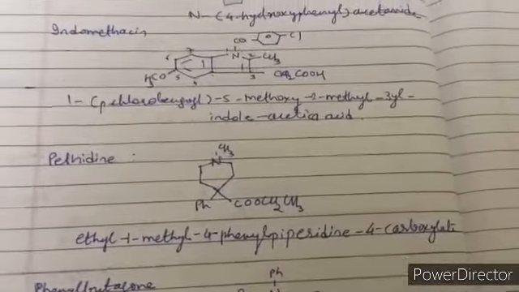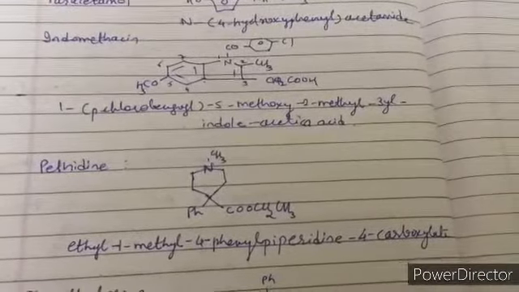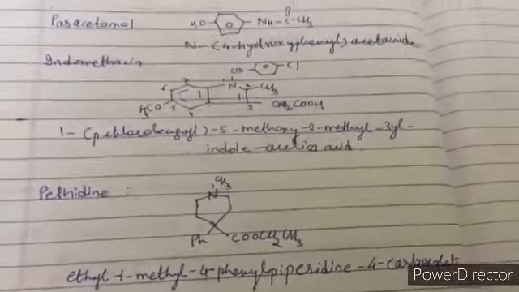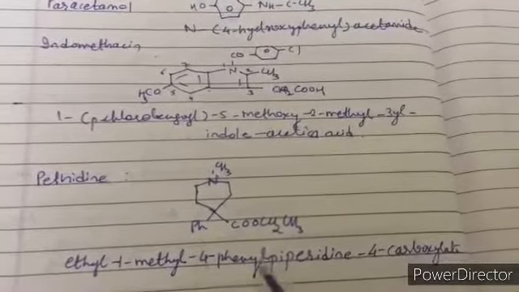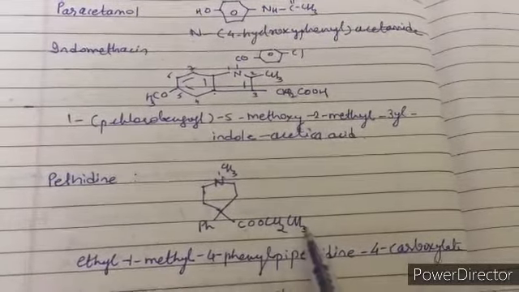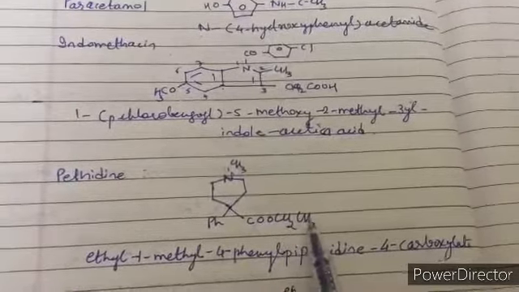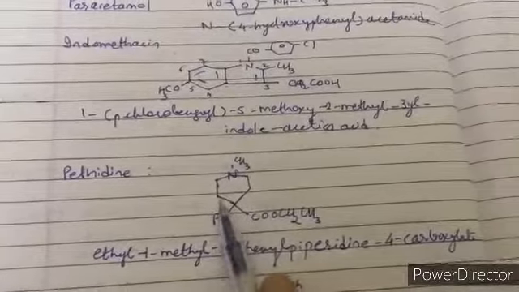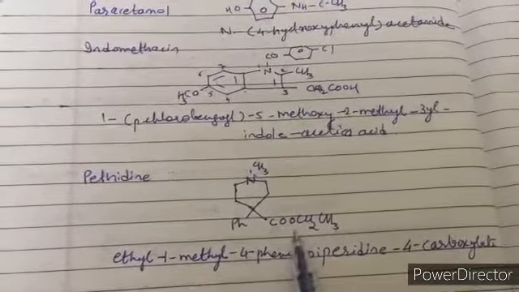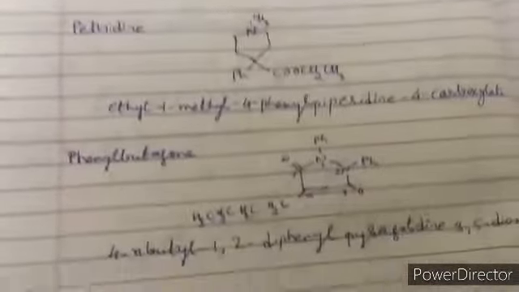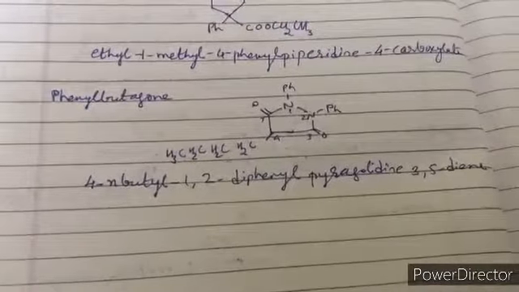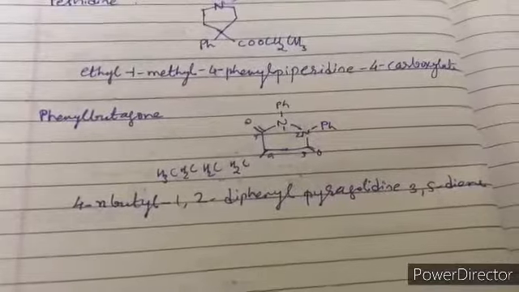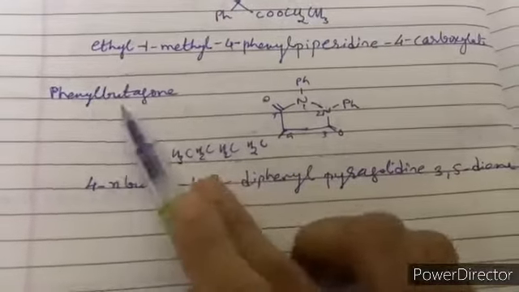The next drug is pethidine. Pethidine is, we have NCH3. This is piperidine ring, and on the 4th position we have phenyl. One is phenyl group, other is COOCH2CH3. So we call it ethyl 1-methyl 4-phenyl piperidine 4-carboxylate. And the last drug is phenylbutazone, that is, we have pyrazolidine, and 3,5-dione structure is there in phenylbutazone.